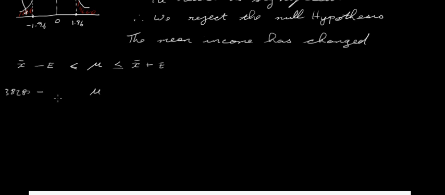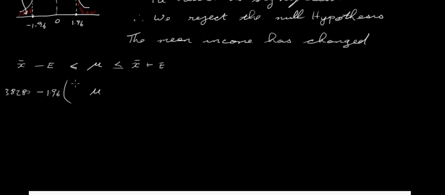Now our margin of error is going to be 1.96 times sigma over root n. The margin of error is sigma over root n, remember.